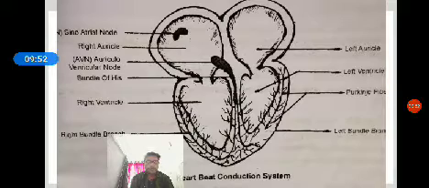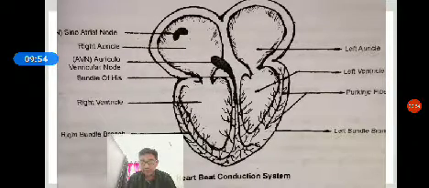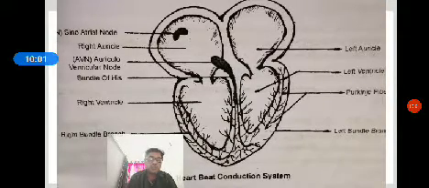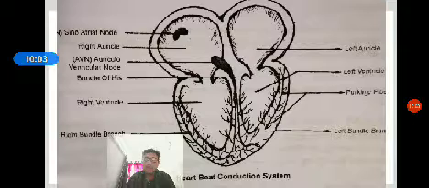Next, systemic circulation. The circulation of blood between the heart and all parts of the body is called systemic circulation. It is a longer circulation. Oxygenated blood from the left ventricle is carried by the aorta and distributed to all parts of the body. Now the blood becomes deoxygenated and is carried by the superior and inferior vena cava back into the right auricle.